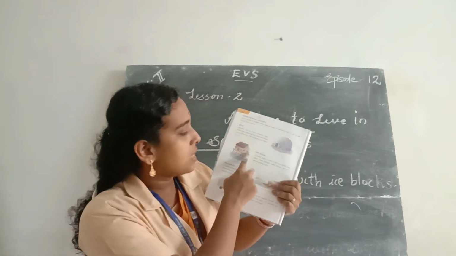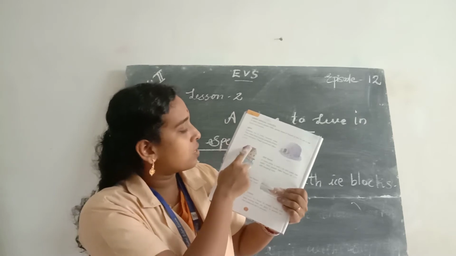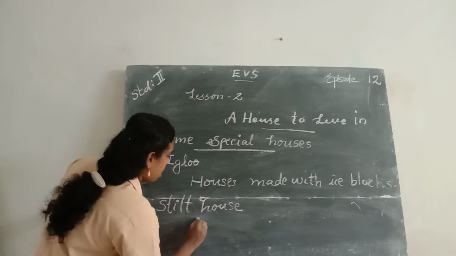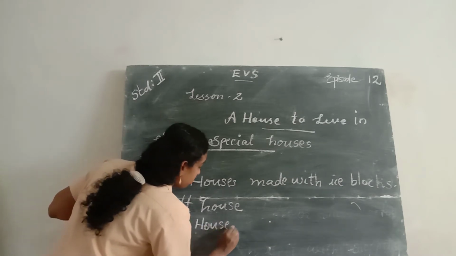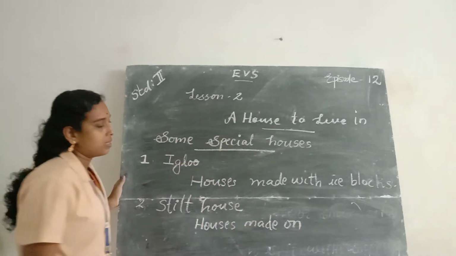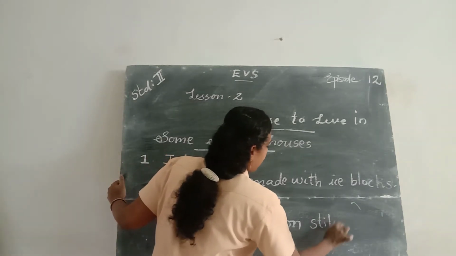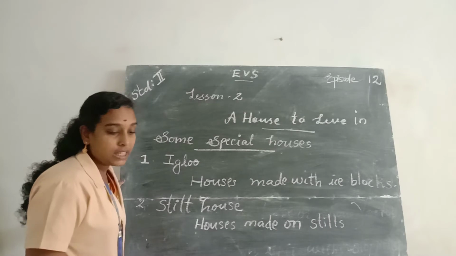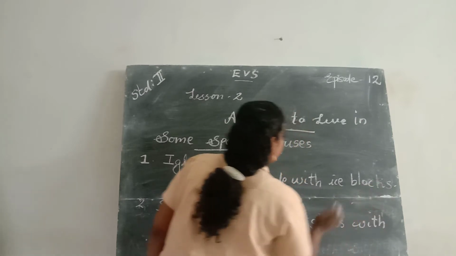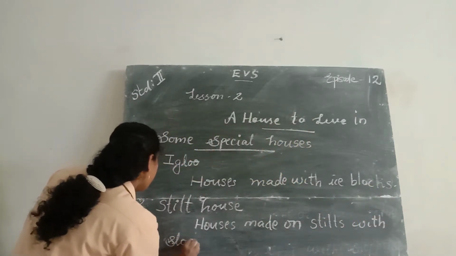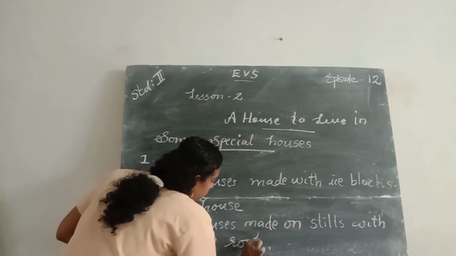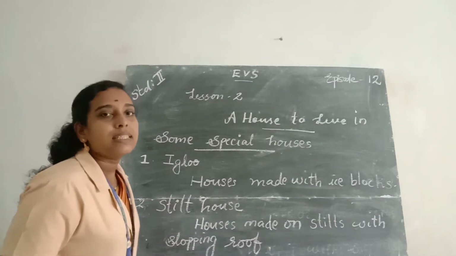The houses made on stilts, S-T-I-L-T-S, with a sloping roof, S-L-O-P-I-N-G, sloping, R-O-O-F, roof, are called stilt houses.